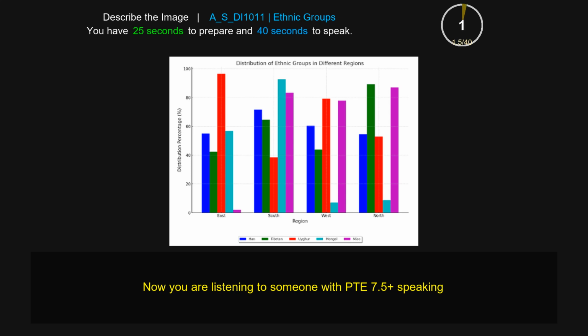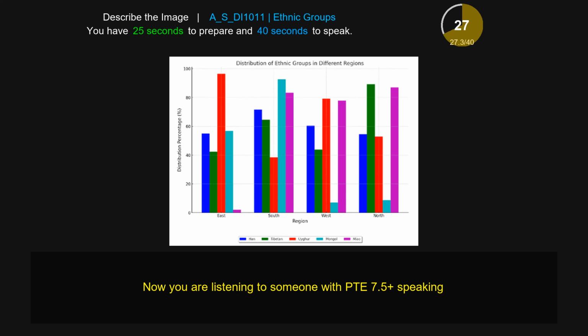The bar graph provides a clear overview of distribution of ethnic groups in different regions. Firstly, I can talk about the x-axis which represents several elements such as east, south, west, and north. In addition, I can talk about the y-axis which represents several percentages such as 0, 20, 40, and up to 100%. After analysis, I can compare the largest amount which is more than 80% for the east zone with the lowest amount which is less than 20% for the west zone.